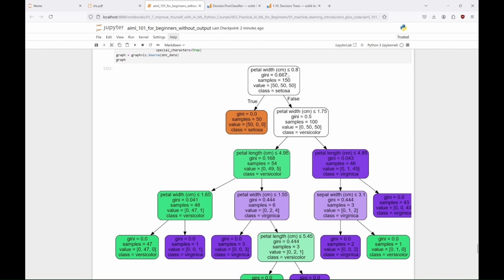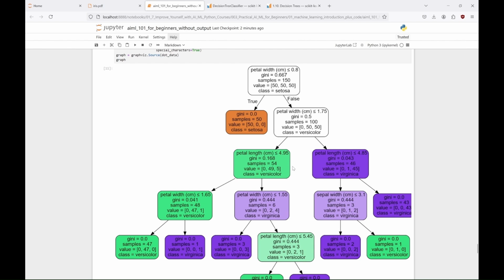So now, here we can see how it decides whether the flower in question is Iris setosa, versicolor or virginica. We had 150 samples in these 3 categories. The system used something called Gini index to help it decide. Basically, the lower the Gini index, the better. The node contains predominantly one class. The system first learned to ask a question about petal width, and to be more precise, whether the width is less than or equal to 0.8 centimeters.